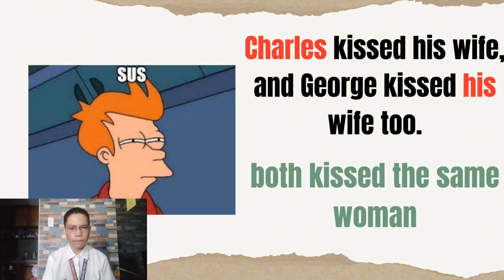This creates a completely different picture. Instead of kissing their own wives, George is now involved with Charles' wife too. So the meaning becomes: Charles kissed his wife, but George also kissed Charles' wife.